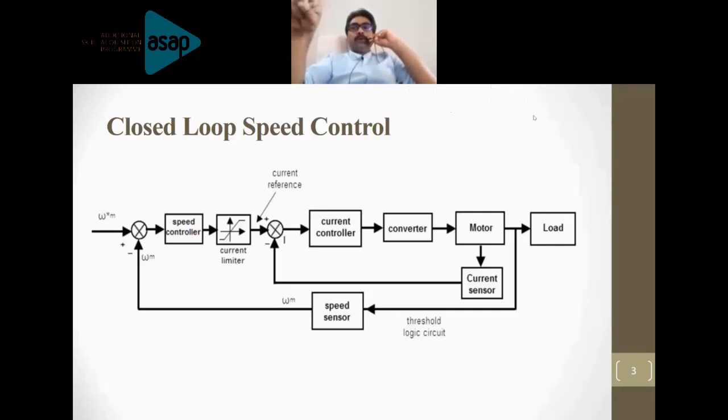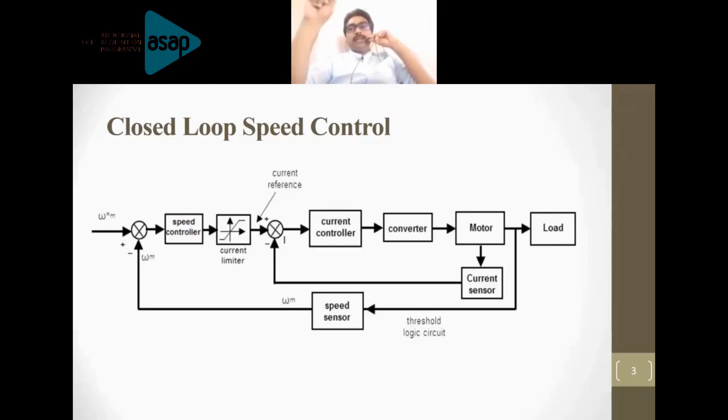Now you need the motor current in order to find the error in the current, because the current reference is generated with the help of the speed value. So we are measuring the motor current with the help of the current sensor, which is compared with the reference current obtained by processing the speed value.